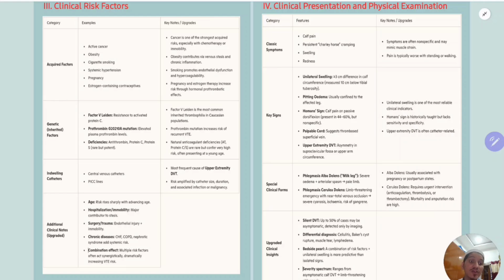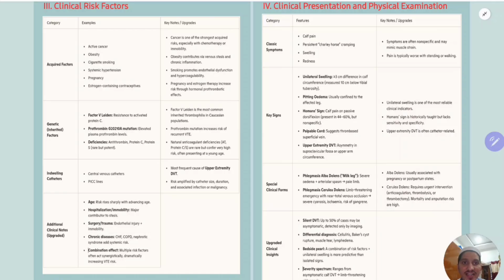The treatment and management of venous thrombosis is mainly dependent upon the risk factors and the symptoms. Remember, investigations have just a confirmatory role, but the treatment and management are highly dependent upon risk factors plus clinical symptoms and signs. That is the takeaway point.